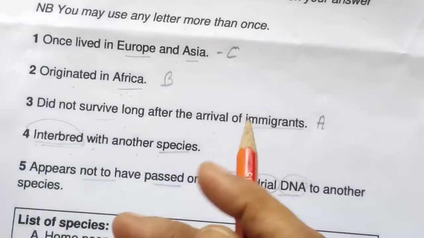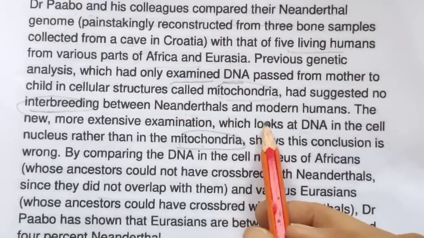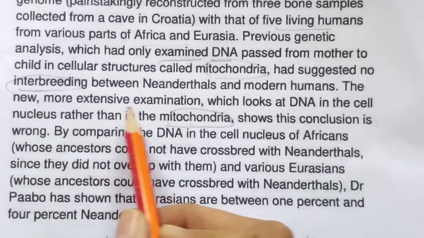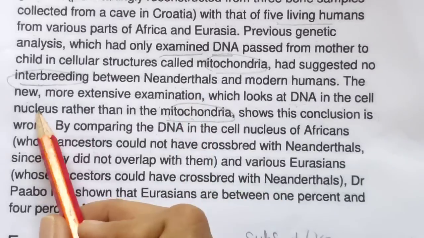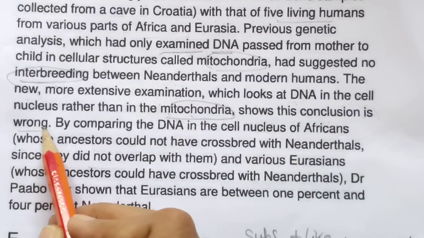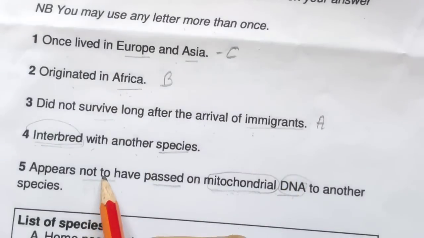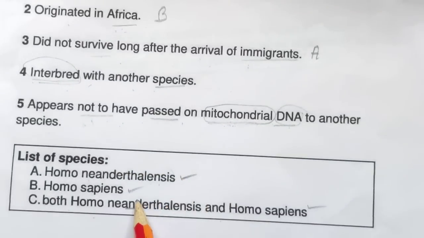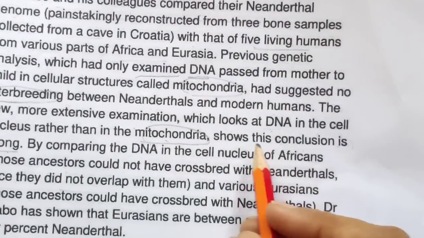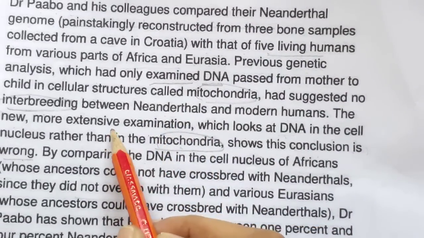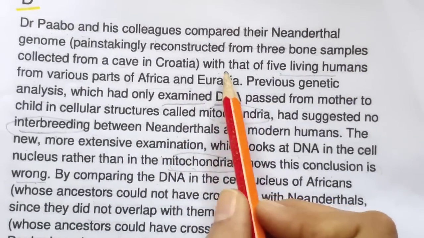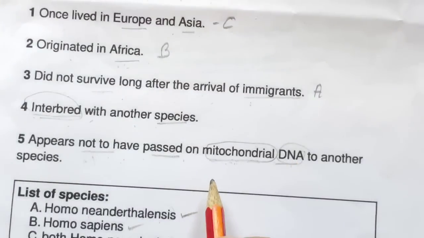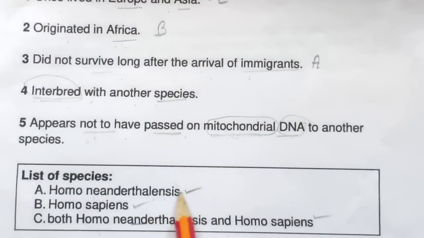Interbreed with another species. Okay. Here this word is, between, had suggested no. Okay, the new, more extensive examination, which looks at DNA in the cell, shows this conclusion is wrong. It means appears not to have passed on this test to another species. Then what will we select? So location we have got. So who had not passed the examination? Actually I am looking for that. Neanderthals, we are looking for Neanderthals, I guess. Yes, we were looking for this.